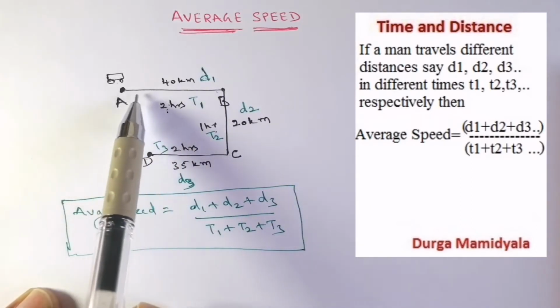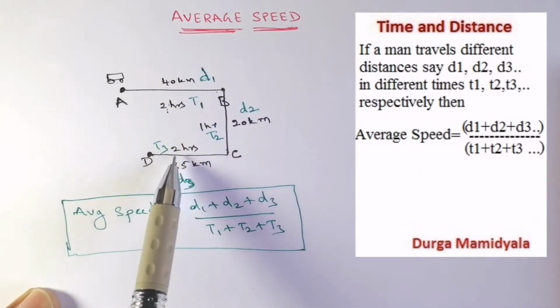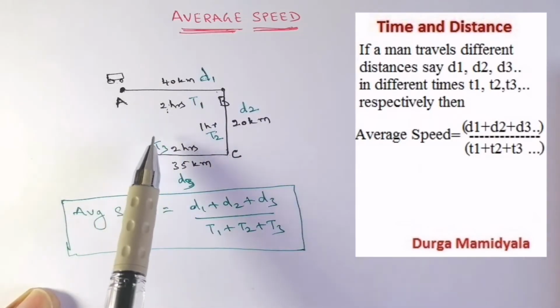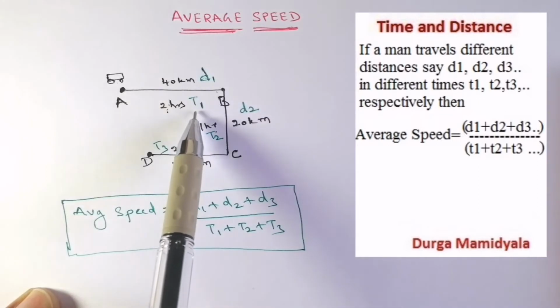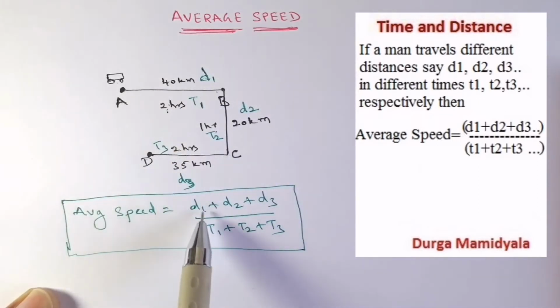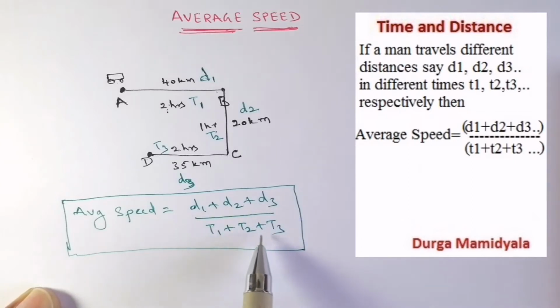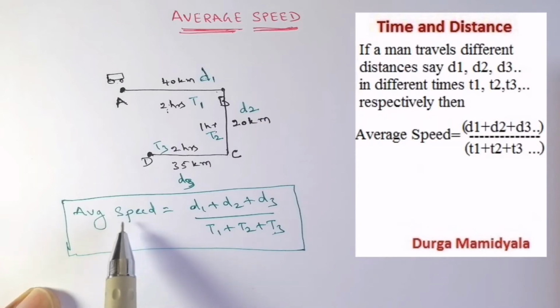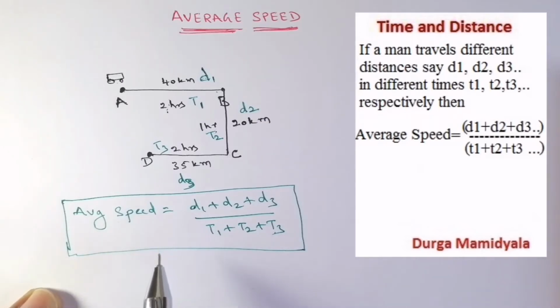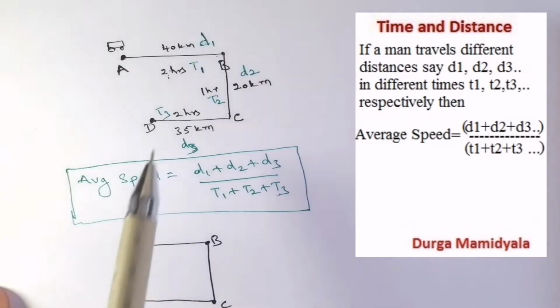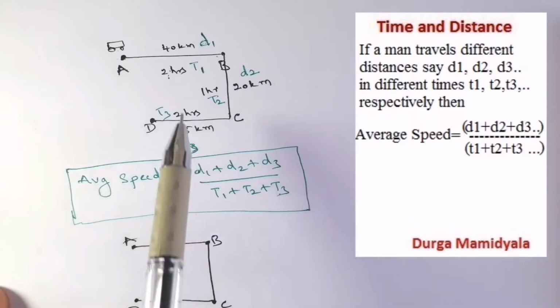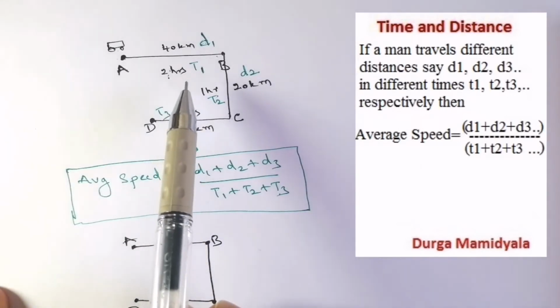Now if I want to calculate the average speed, what is the formula here? When the distance and time are given, we have to divide the total distance covered by the total time taken for the whole journey. It is called the average speed. So it is one formula for calculating the average speed, and remember, this formula is applicable when the distance and time are given.